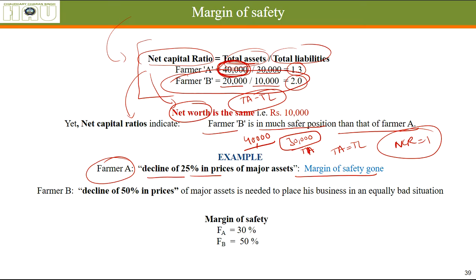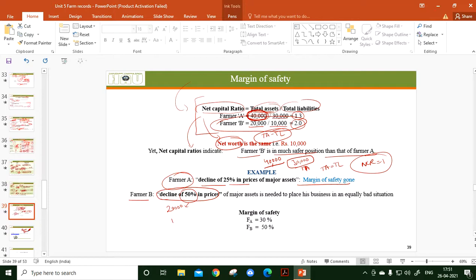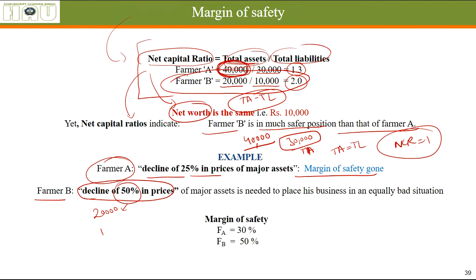Okay, but for farmer B, a decline of 50% in asset prices is required. His asset value is 20,000. If the prices of his assets reduce by 50%, the value of his assets will become 10,000. And even after a 50% reduction in prices, his total assets will be equal to total liabilities and his net capital ratio will be equal to 1.